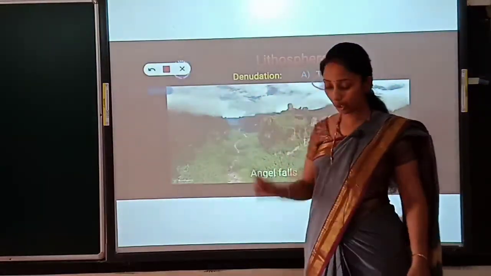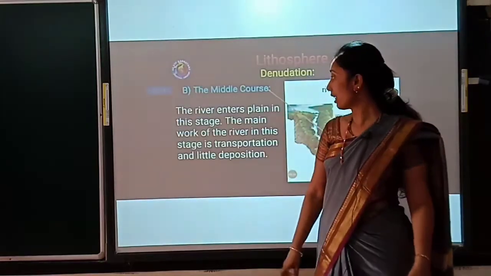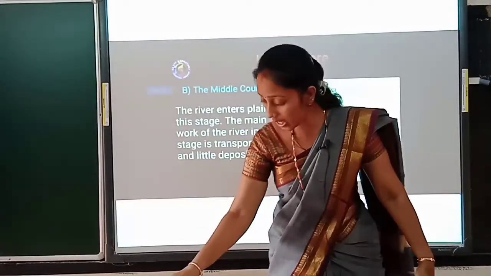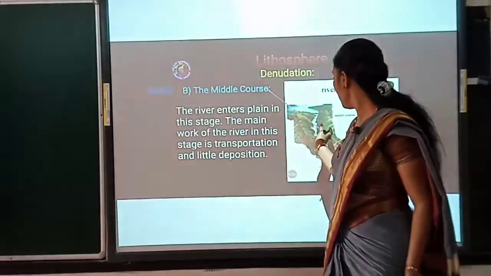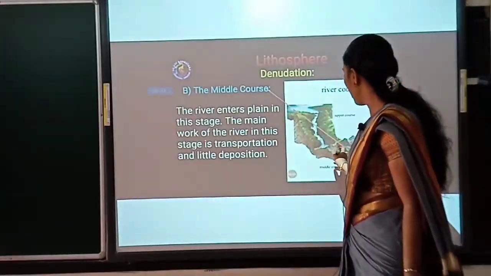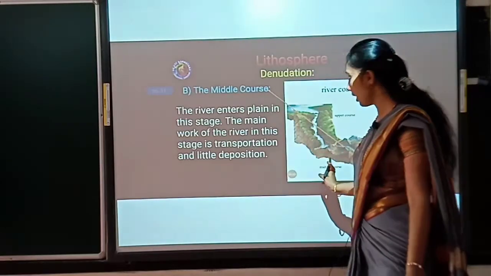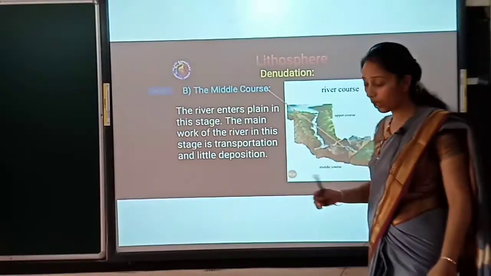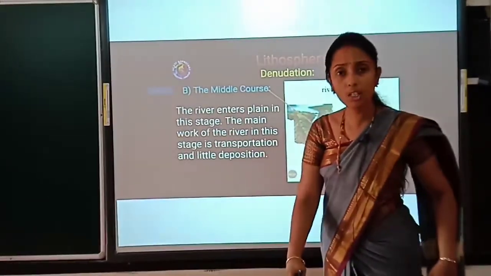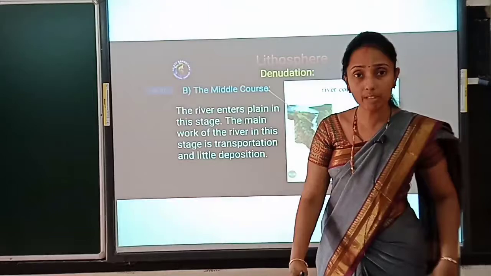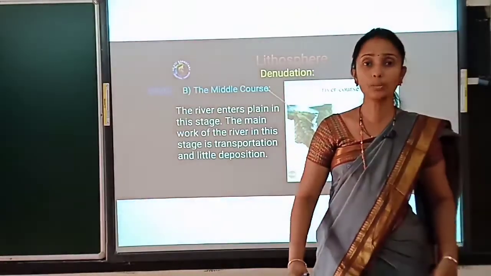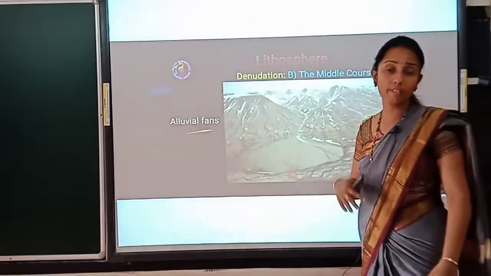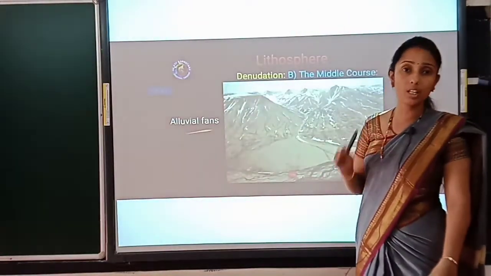Whereas in the middle course, the velocity of the water flow is less, and the rich deposit will settle down in the middle. So that was called the middle course. Whereas the third, the lower course, is where the velocity of the water flow is very low compared to the first two. There, below the depth of the water, we can see the deposit of our mineral resources.